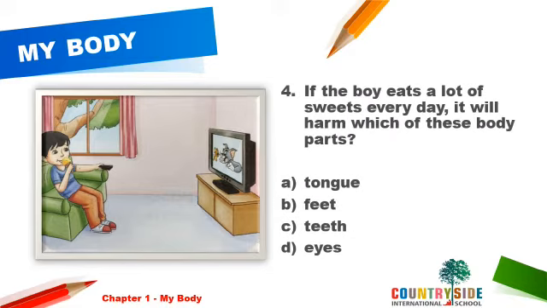Number 4. If the boy eats a lot of sweets every day, it will harm which of these body parts? A. Tongue, feet, teeth, eyes. But obviously, when you eat lots of sweets, what does your mama say? Brush your teeth fast. So, you're going to affect your teeth with sweets.